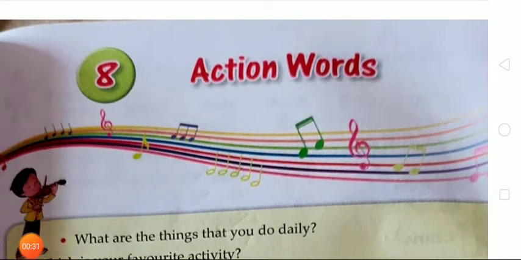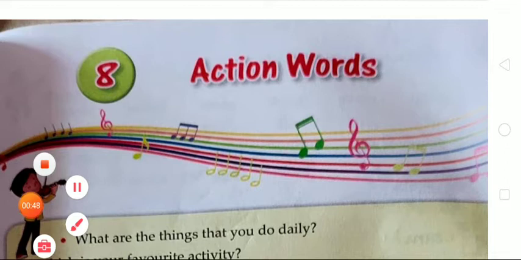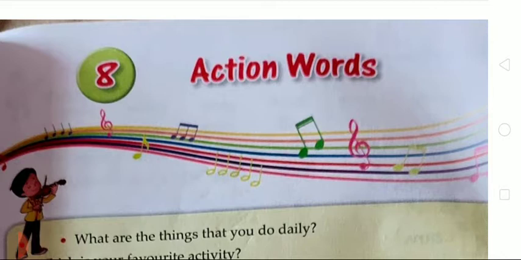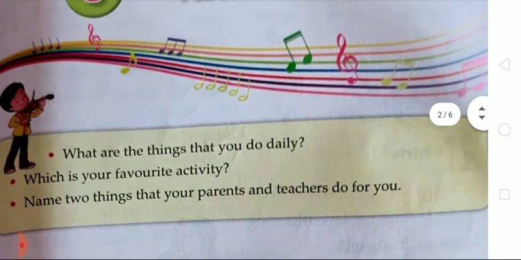Dear students, words like run, cook, read and eat tell us what a person, an animal or a thing is doing. They are called action words or doing words. So what are action words? Words like run, cook, read and eat tell us what a person, an animal or a thing is doing. They are called action words or doing words. Here is some questions for you.